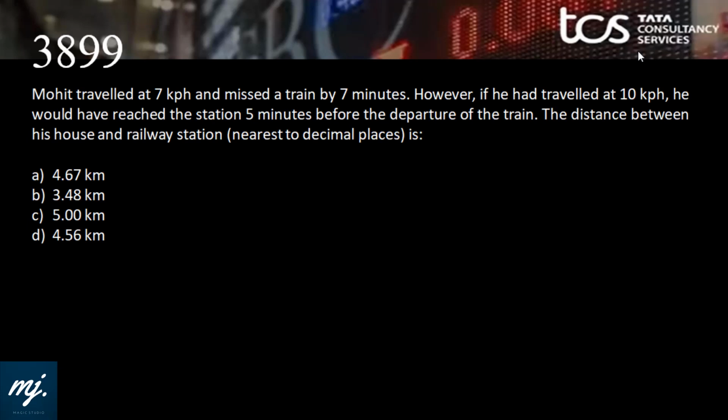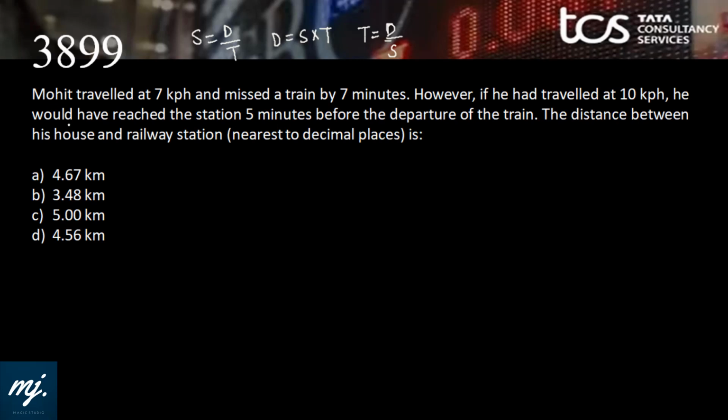Again, before starting solving these questions and discussing these questions, I want to make this very clear. There is no need to remember any fancy formula in time, speed, and distance. The only good formula which we know and that we would be using the maximum number of times is simply speed is equal to distance by time, or distance is equal to speed into time, or time is equal to distance by speed. That's it. And we will see that based on that only, it depends upon how quickly we can calculate, we can solve n number of problems of time, speed, and distance in no time. So let's read the first question.